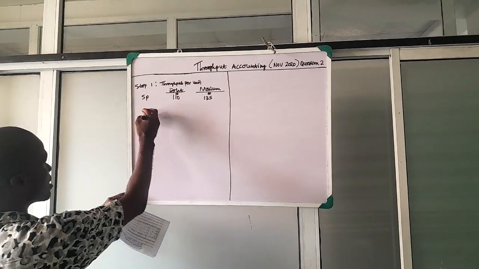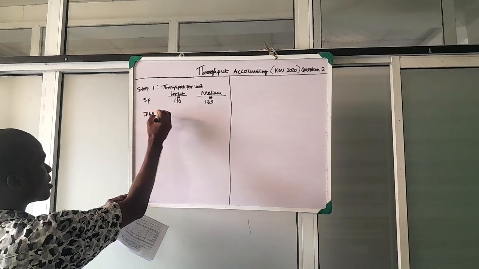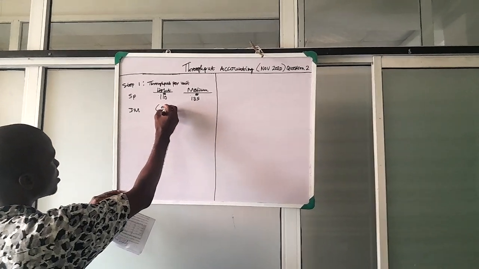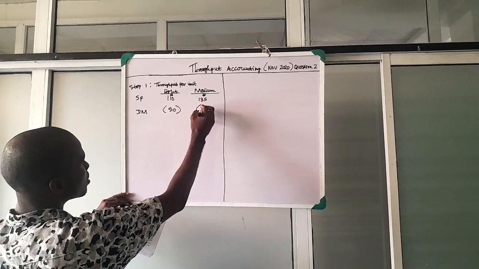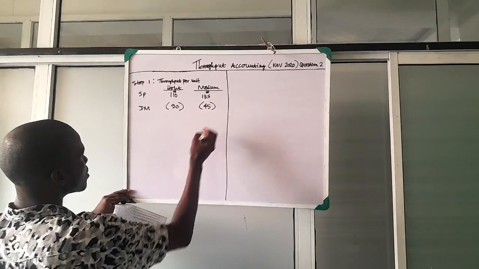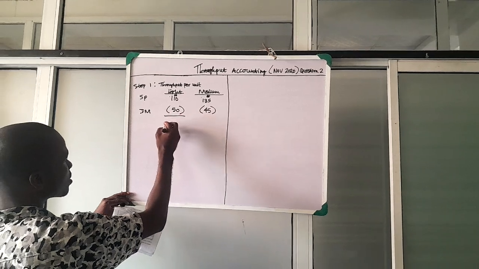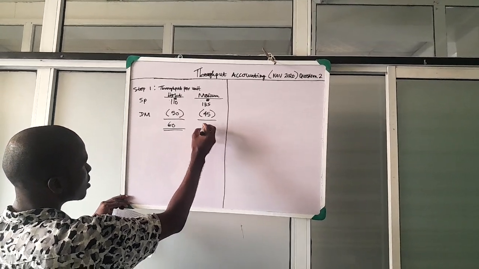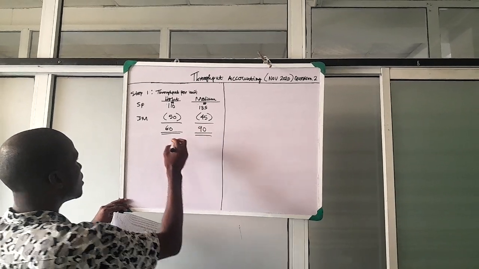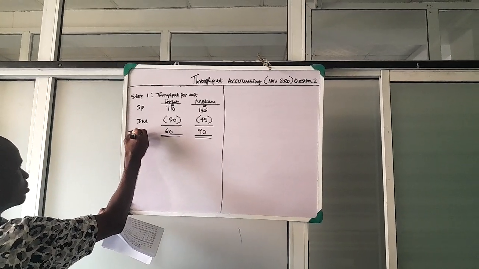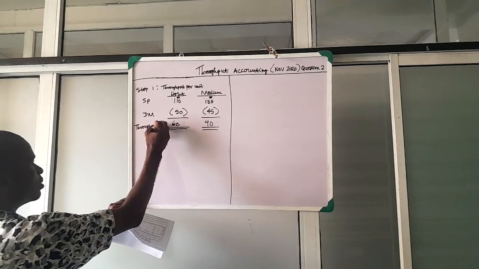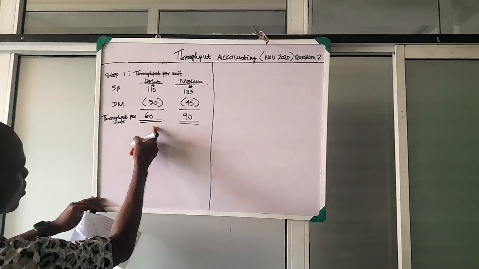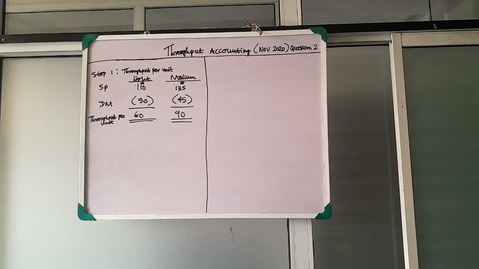So less direct material. For light, the direct material is 50. For medium, 45. Once we less this, we'll have 60 for light and 90 for medium. So that is the return we get per unit.